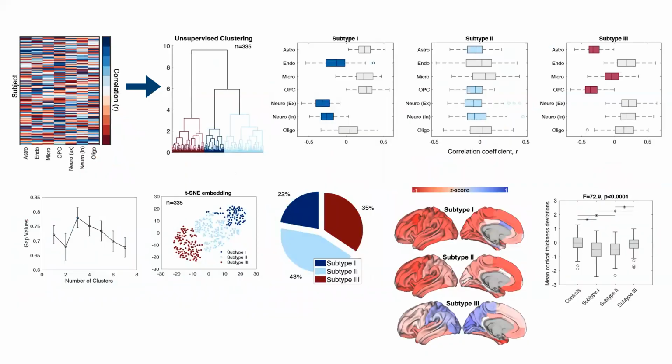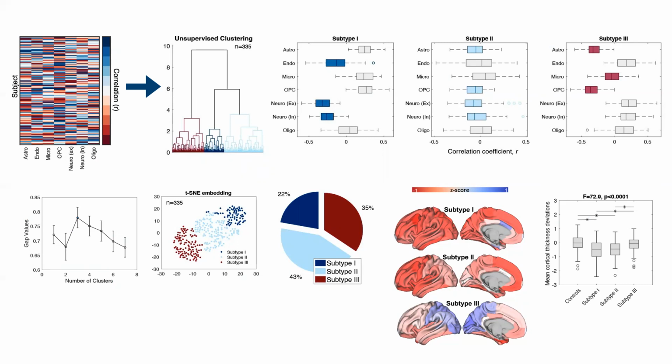Okay, we next wanted to move beyond a group level analysis to characterize heterogeneity in the degree to which each patient's cortical abnormality profile correlates with interregional cell-specific gene expression profiles. To this end, these person-specific correlations, so each element of this matrix reflects a correlation between each subject's cortical abnormality profile and gene expression of a particular cell type. This was fed into unsupervised clustering, which yielded 3 broad patient subtypes based on the gap criterion.